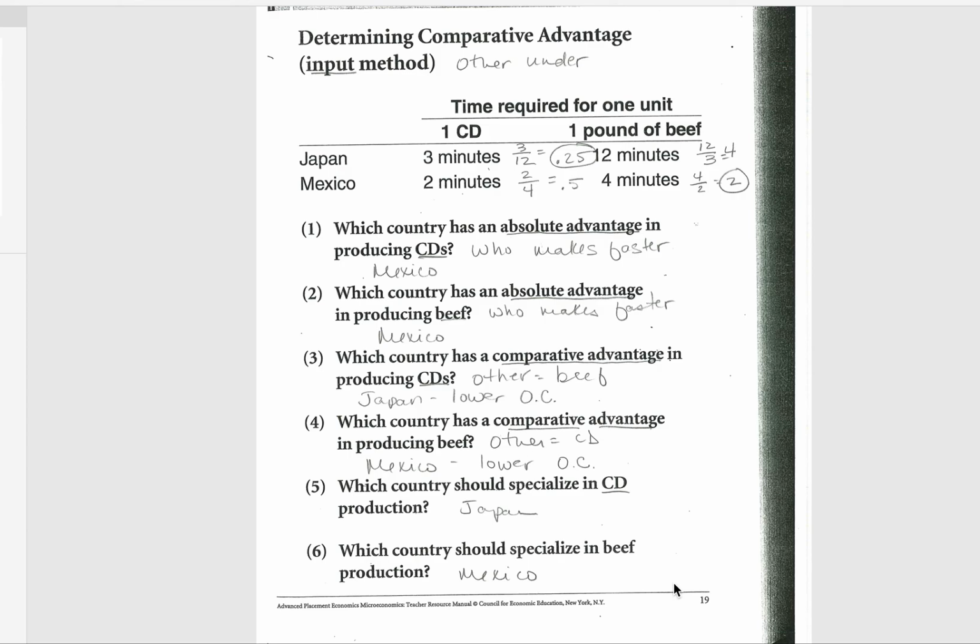Absolute advantage, who makes it faster? Mexico for both CDs and beef. So they have the absolute advantage in producing both of them. Who has the lower opportunity cost in producing CDs? It's Japan. Who has the lower opportunity cost in producing beef? It is Mexico. So Japan should make CDs and Mexico should make beef.